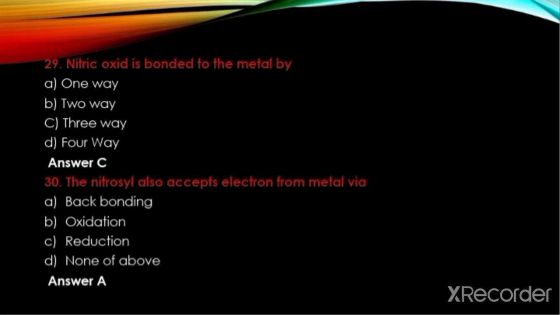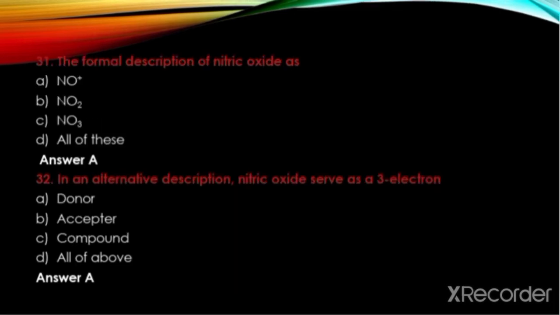Nitric oxide is bonded to the metal by 1-way, 2-way, 3-way, 4-way. The answer is C, 3-way. The nitrosyl also accepts electrons from the metal by back bonding, oxidation, reduction, none of above. The answer is A, back bonding. The formal description of nitric oxide is NO+, NO2, NO3, all of these. The answer is A, NO+. In an alternative description, nitric oxide serves as a 3-electron donor, acceptor, compounds, all of above. The answer is A, electron donor.